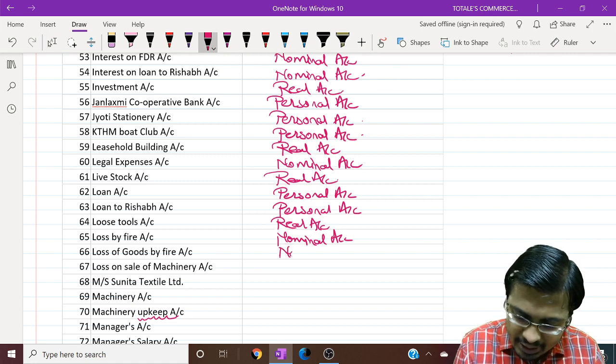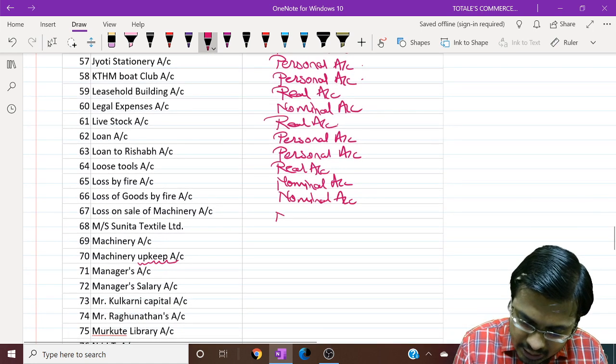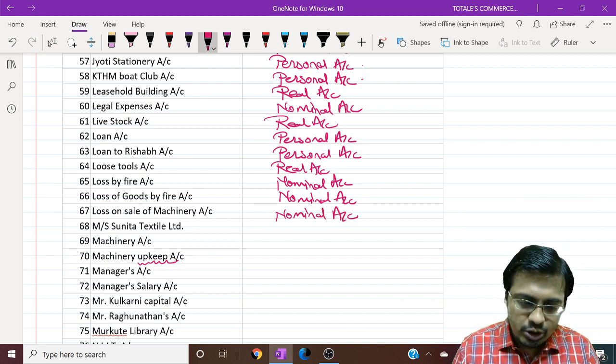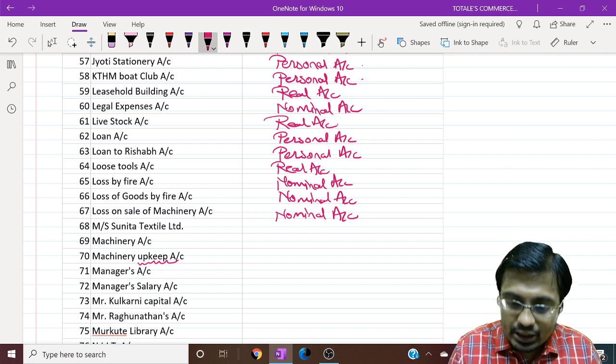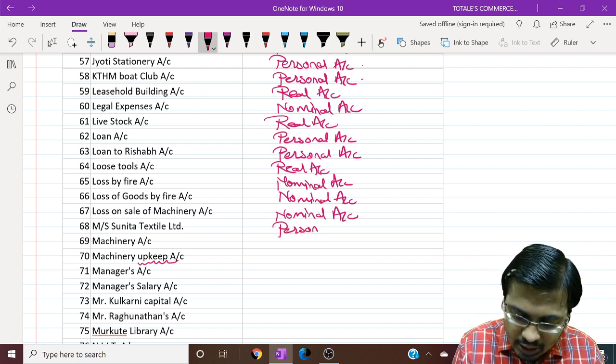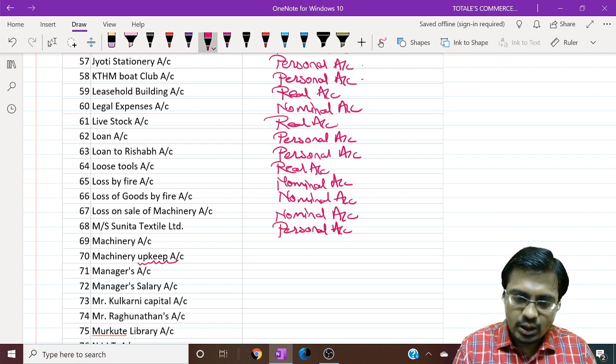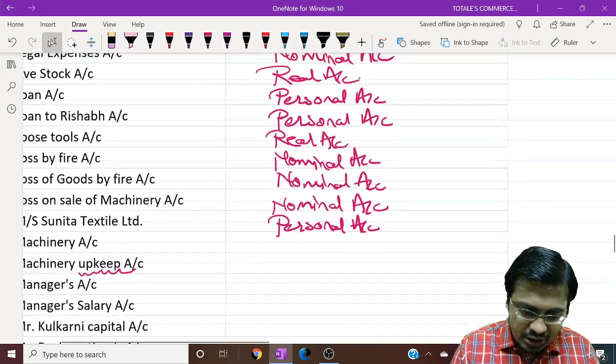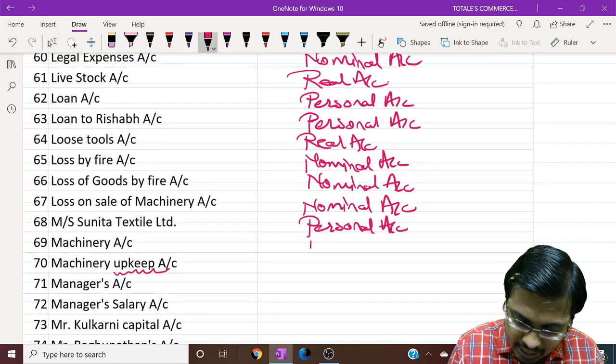Loss of goods by fire is nominal. Loss on sale of machinery, again a loss, nominal. Mrs. Sunita Textile Limited denotes a person, artificial or legal, personal. Okay. Machinery is a thing, so it would be real.